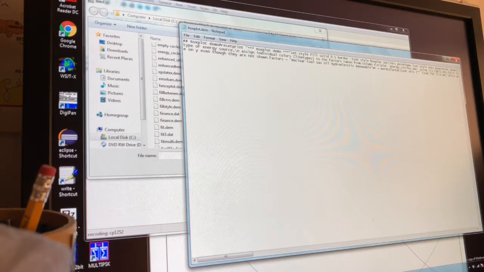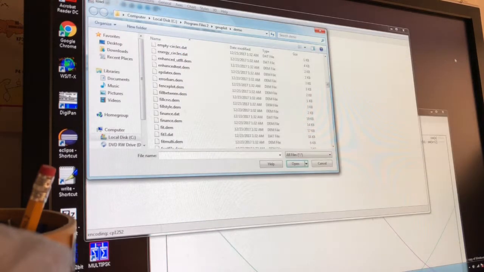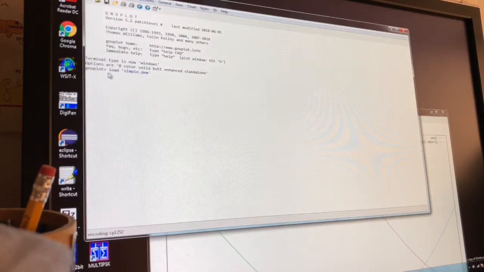They're calling them demo files, but all it is is just a series of commands which you can enter from the command line. Here, the GNUPlot command line. You can open that from there.